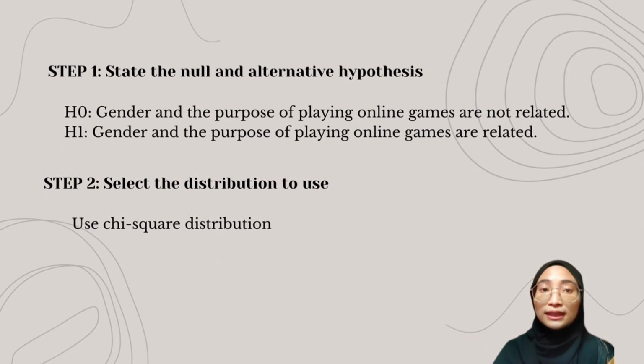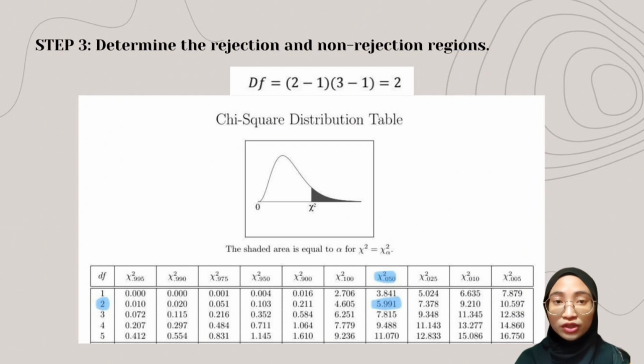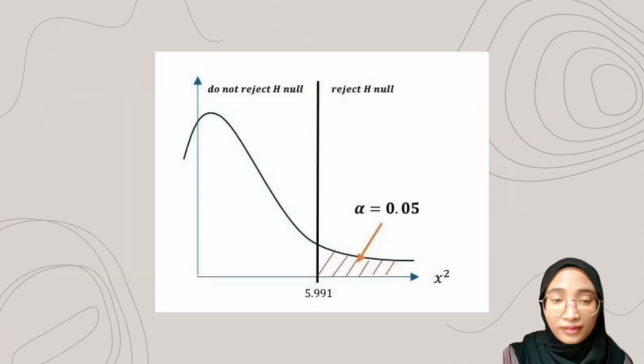In the second step, we select the distribution to use for the test. Since we are performing a test of independence, we use the chi-square distribution. The third step involves determining the rejection and non-rejection regions. First, we calculate the degrees of freedom using the formula. Degrees of freedom equals the number of rows minus 1 multiplied by the number of columns minus 1. In this case, the degrees of freedom is 2. We then refer to the chi-square distribution table and find that the critical value for 2 degrees of freedom is 5.991. The value is shown like this.